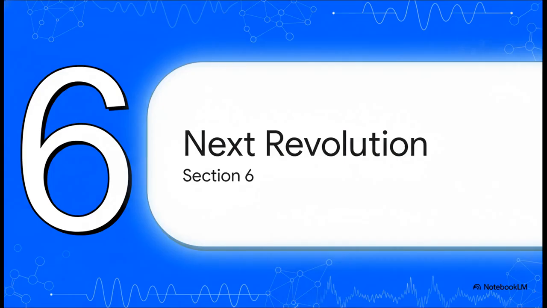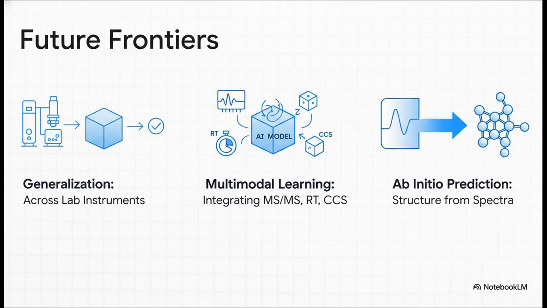Section 6, the next scientific revolution. Where is all of this incredible technology actually heading? Well, there are still some major frontiers to cross. Generalization is a huge one, just making sure that a model trained on data from one lab's instrument actually works on data from a different one. Multimodal learning is another big frontier. This means effectively weaving together all the different data types we have, the fingerprint, the retention time, the collision cross-section, into one super powerful predictive model.